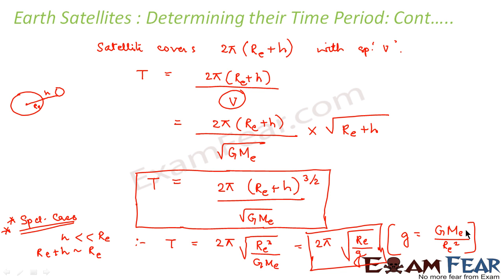So you saw how we calculate the time period for a satellite as well as the velocity with which the satellite moves around the planet. Now we'll go ahead and see the energy of an orbiting satellite. Now we will find an expression to evaluate the energy of an orbiting satellite. Before this we saw how to calculate the time period and velocity of a satellite orbiting around the Earth. Now we will see how to evaluate its energy.